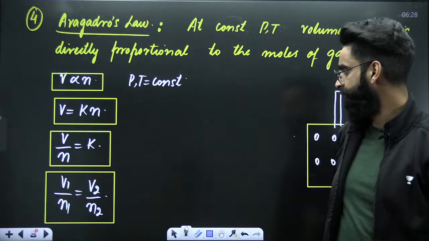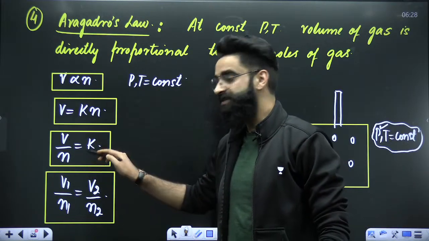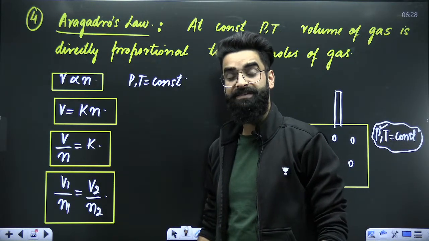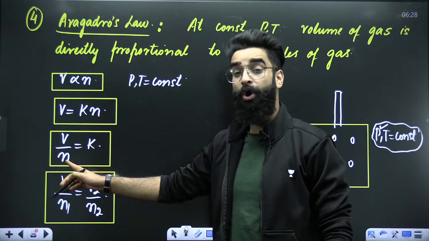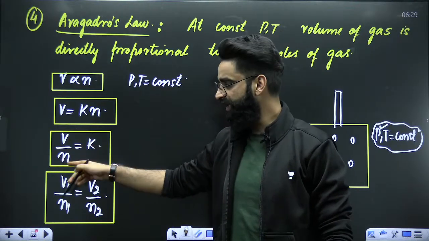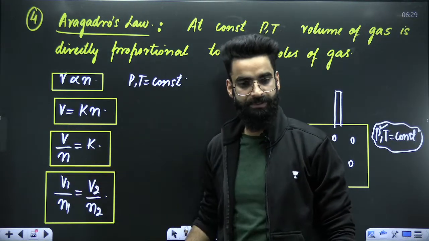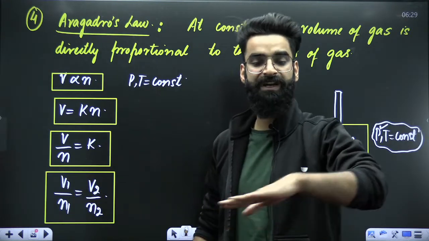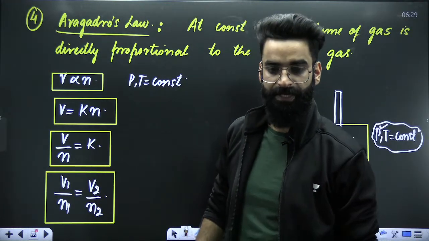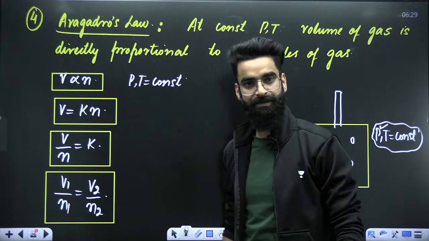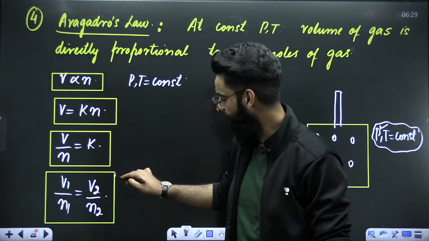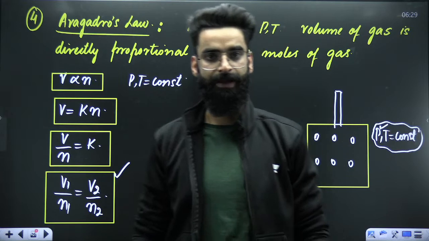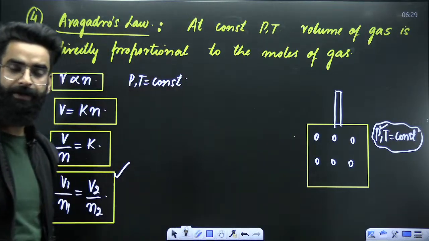Similarly, there is one more thing. See, V by N is constant. What does that mean? If you change the moles or if you change the volume, nothing will happen to the division of volume and moles. The division of volume and moles will remain the same. That's how you get this particular equation. I hope this is clear to you, right?